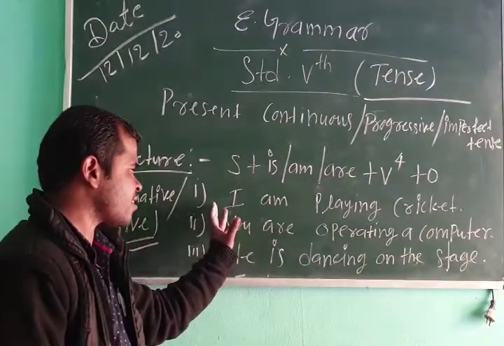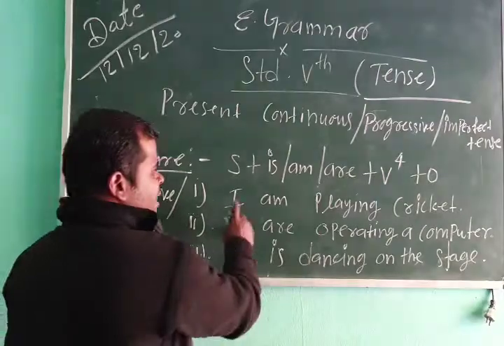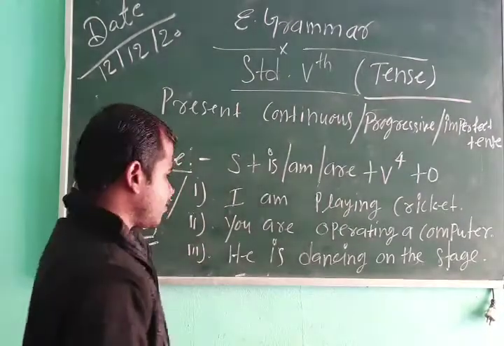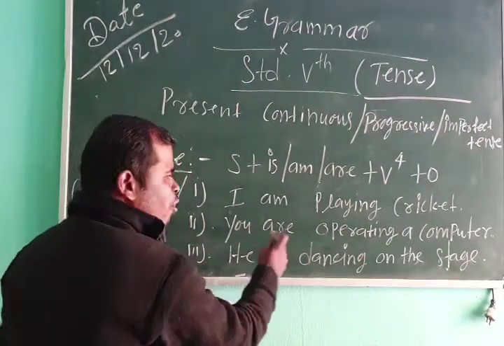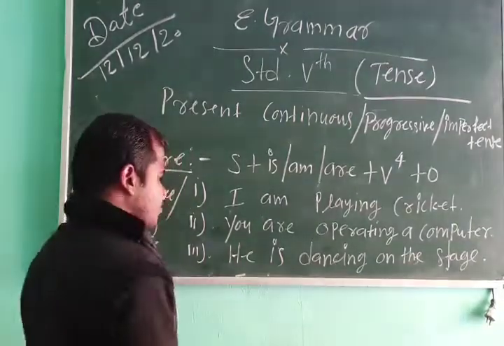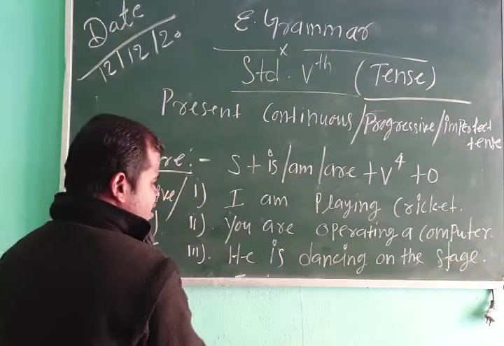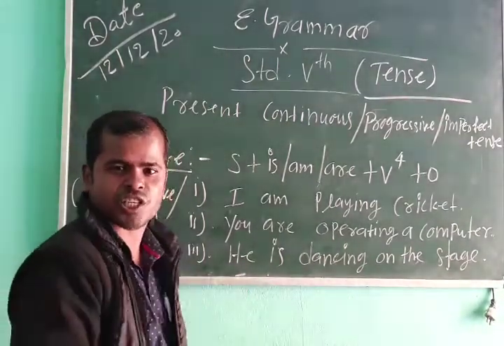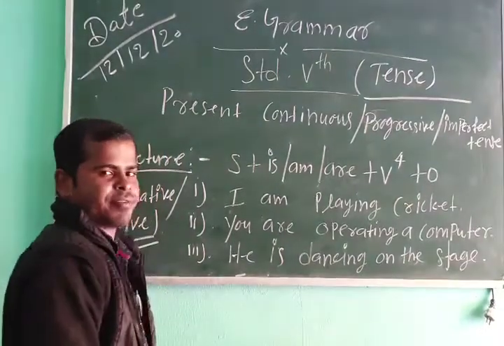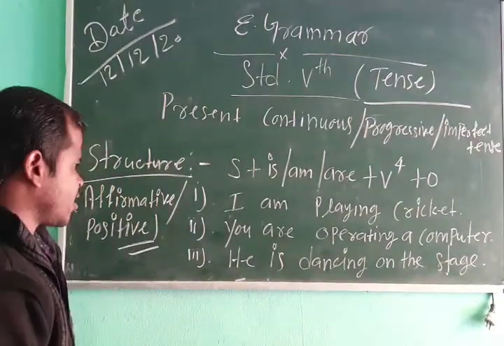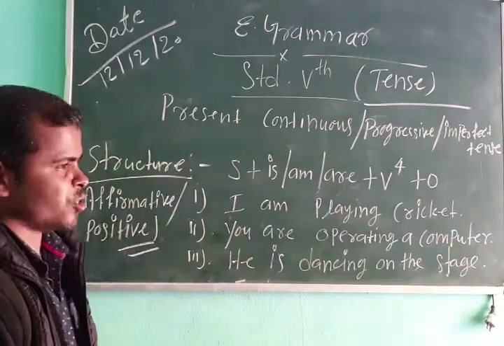Now I am talking about interrogative. Take the helping verb outside at first. Am I playing cricket? Sign of question mark. You are operating a computer. Are you operating a computer? This is interrogative. He is dancing on the stage. Is he dancing on the stage? This is the interrogative sentence of the present continuous tense.